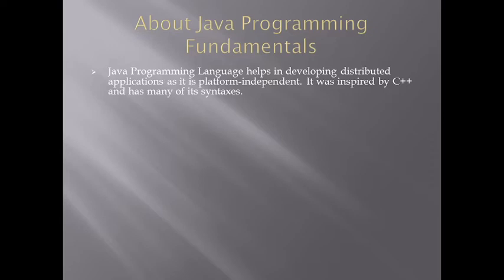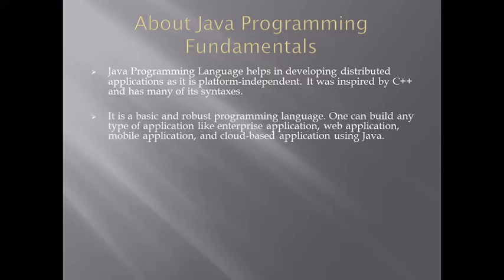Java programming language helps in developing distributed applications. As it is platform independent, it was inspired by C++ and many of its syntaxes. So basically, Java has similar syntaxes with C++, and it's a basic and robust programming language.